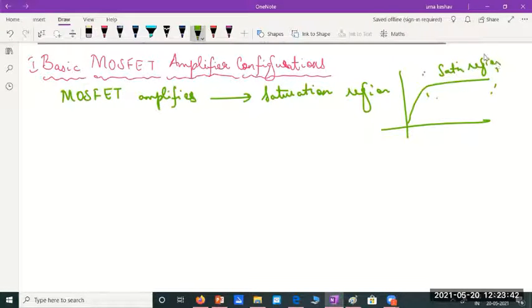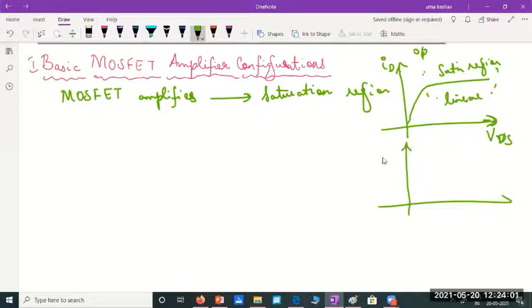And in this region, we have a linear relationship between what? Drain current ID and the drain source voltage VDS. If I write this, it is output characteristics or drain characteristics. If I write transfer characteristics, it will be a plot of ID versus VGS.